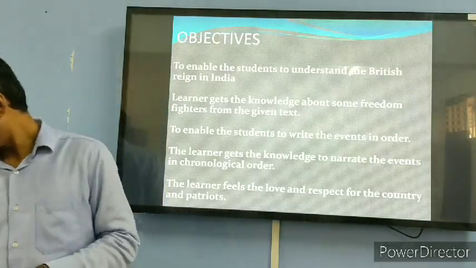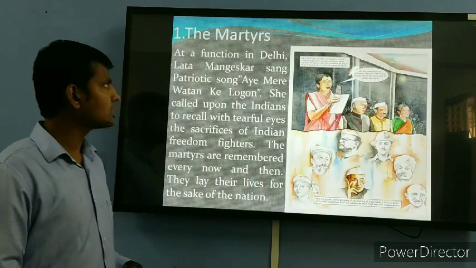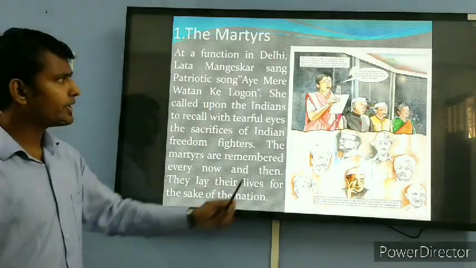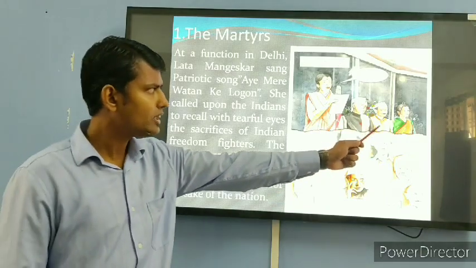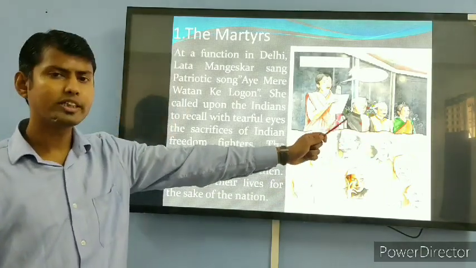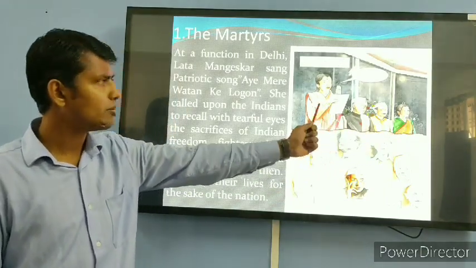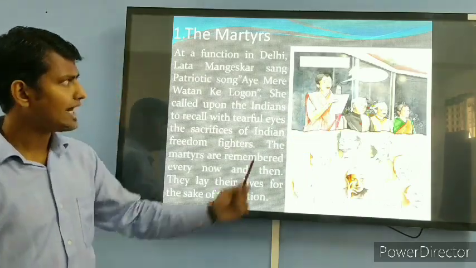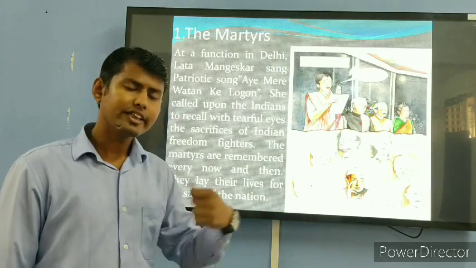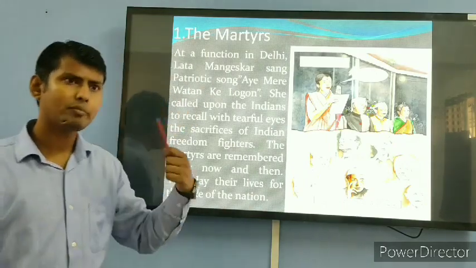So, moving to the next slide, the first one is the martyrs. So here you can see in this picture, we are having some of the leaders out here, especially these 3 who are sitting next to one of the famous singers, Lata Mangeshkar, who is standing out there and singing one song. That song is very famous.